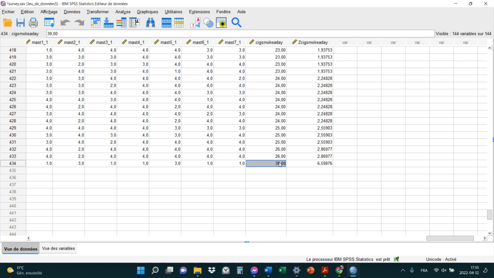Well, you probably would want to be careful if you got an extreme score that impacts your mean, for example, your average. La présence d'un score extrême, vous devriez en tenir compte. Si vous calculez la moyenne, par exemple, vous devriez peut-être soit ne pas l'inclure dans le calcul de la moyenne ou utiliser le calcul de la médiane plutôt que la moyenne, parce que la moyenne va être vraiment impactée par cette personne-là qui fume 38 cigarettes par jour, par exemple. T'sais? Donc ça serait une façon. Garder la personne dans la recherche, mais décider de ne pas l'inclure dans le calcul de la moyenne ou de juste calculer la médiane, par exemple.